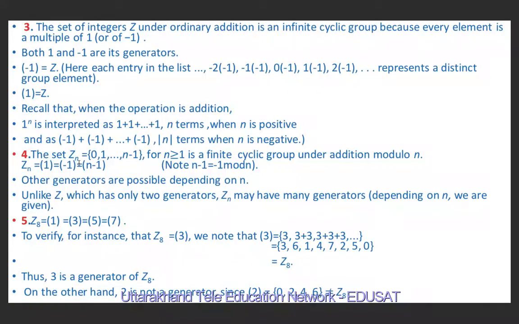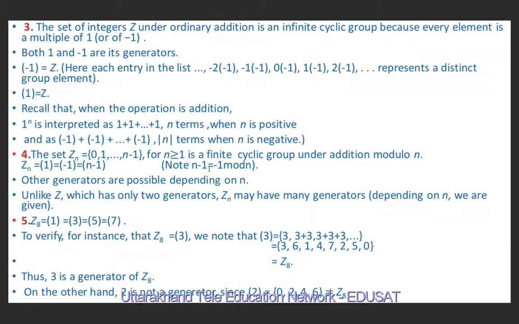Now the set Zn. Zn is nothing but the group of integers modulo n under addition. Here the operation is addition modulo n, and the set consists of those elements which are less than n. So this set is generated by 1, minus 1 and n minus 1.